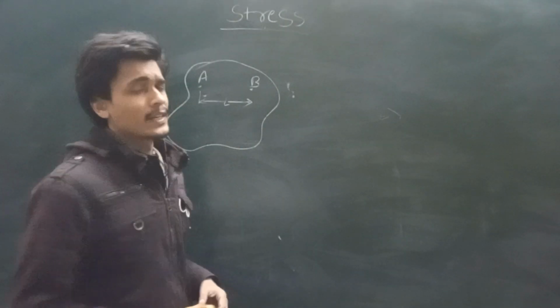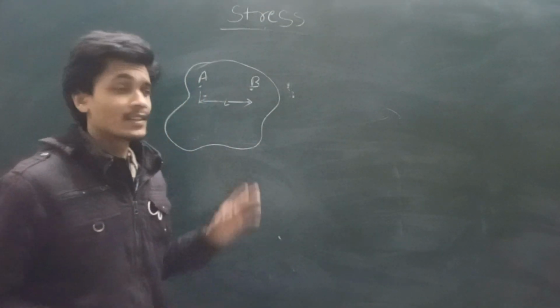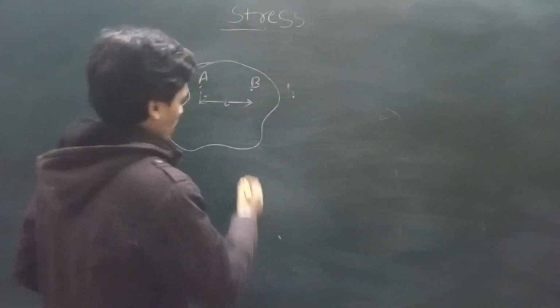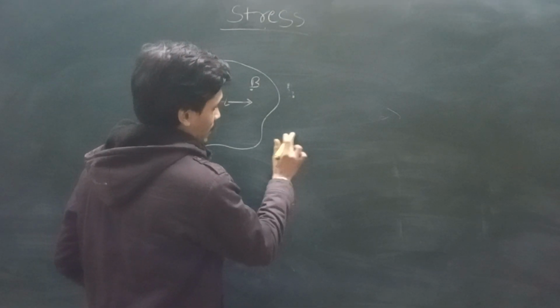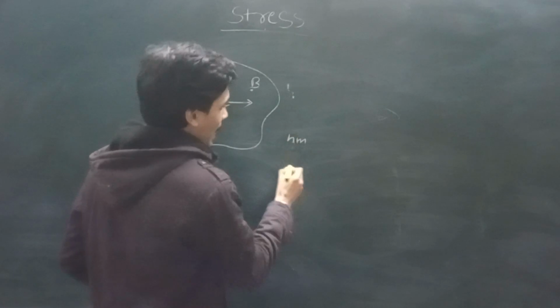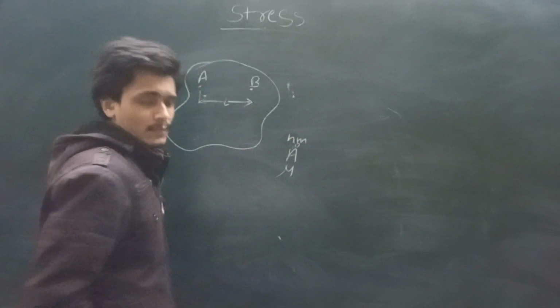L is not 4 centimeters or 5 centimeters. These are nanometers, microns, very small units, very small distances. That means A and B are at a distance in nanometers, angstroms, and microns.